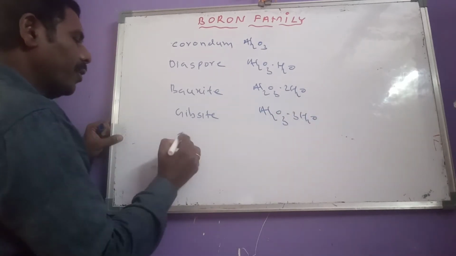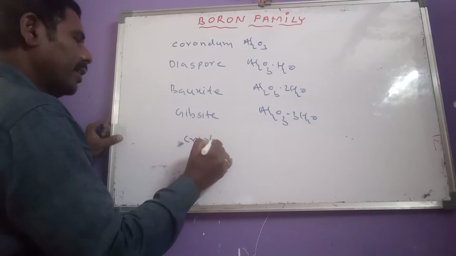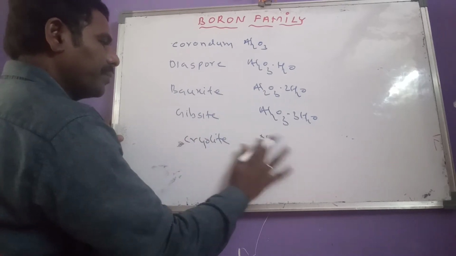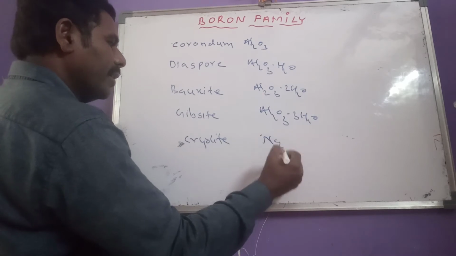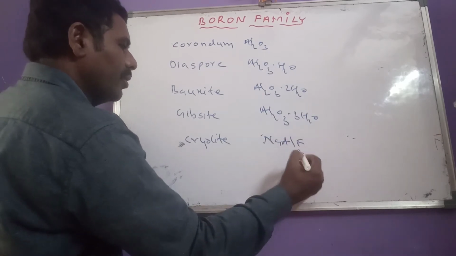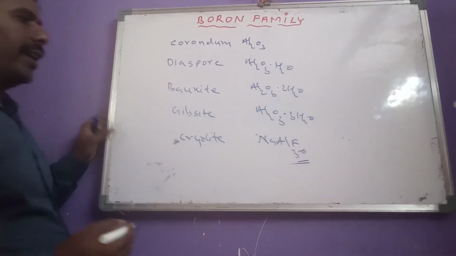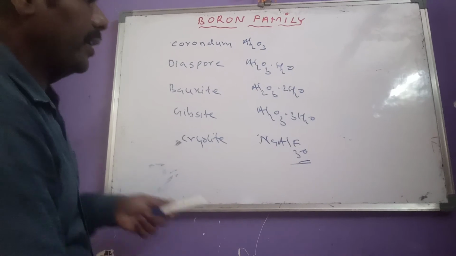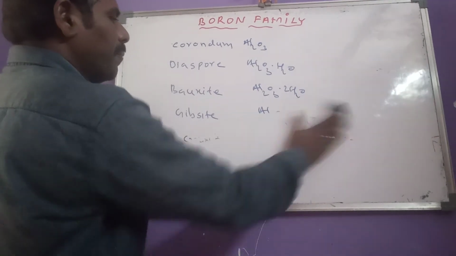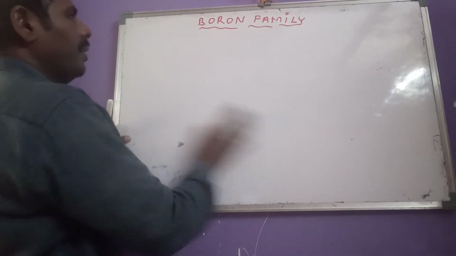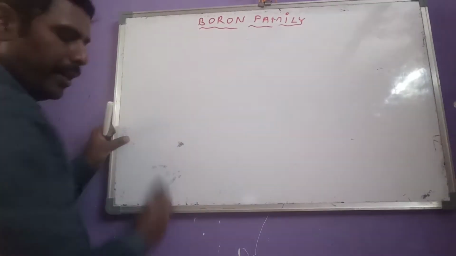And another important mineral also there, that is cryolite. Its formula is Na3AlF6. This is the formula of cryolite. So these are some important minerals of aluminum. Okay, this is regarding abundance.